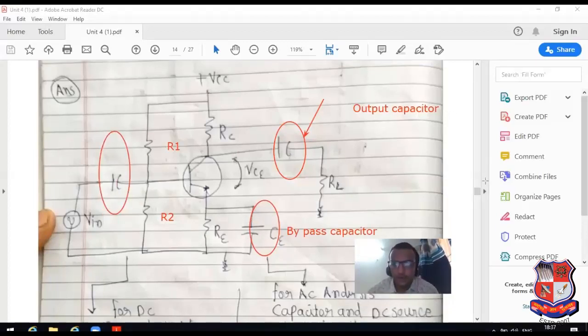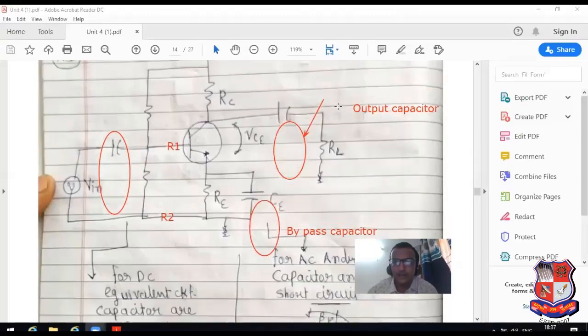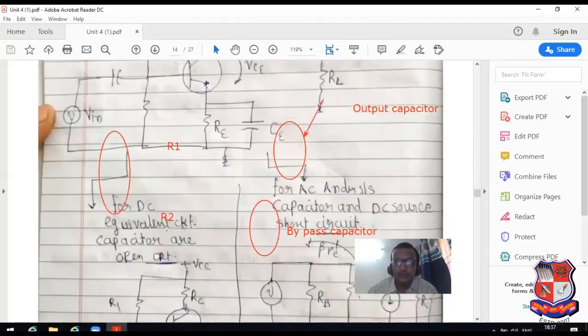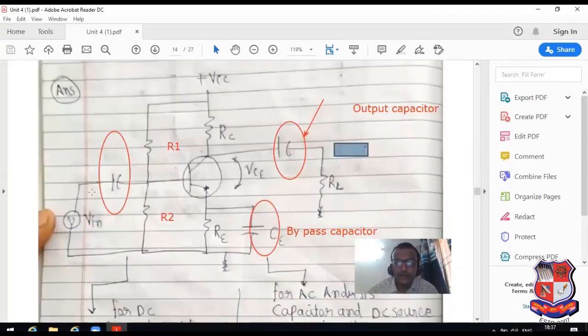Now we want to obtain the DC equivalent circuit and AC equivalent circuit. What is the meaning of DC equivalent circuit? It can be said that to remove the AC component from the entire system, only consider the DC signal.